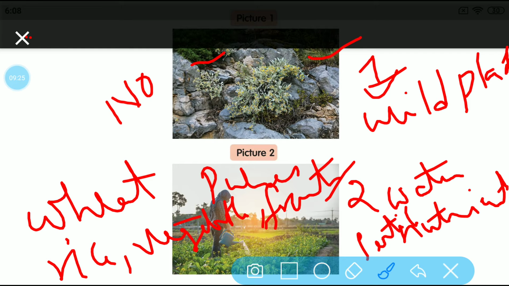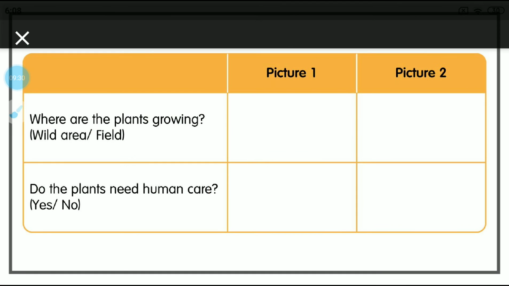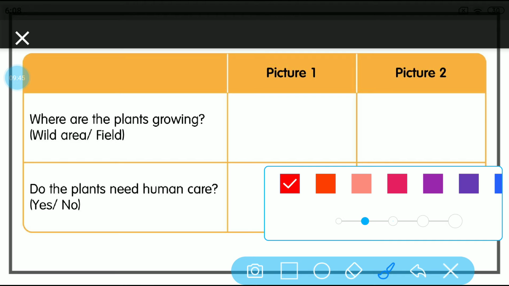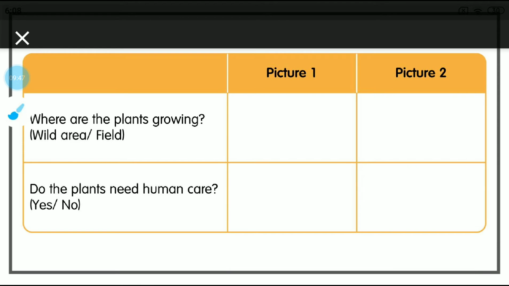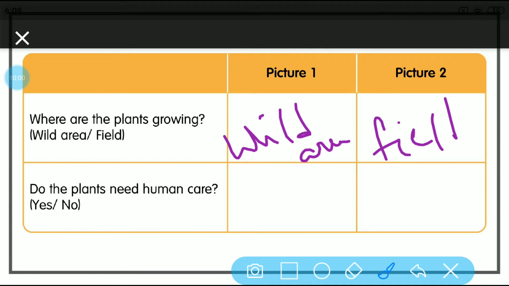Now let us try to complete this table. In this table, what we have discussed is, for the picture 1 plants, where are they growing? Are they growing in a field or in a wild area? The picture 1 plants are growing in wild areas. Whereas the picture 2 plants, where are they growing? They are growing in a field.